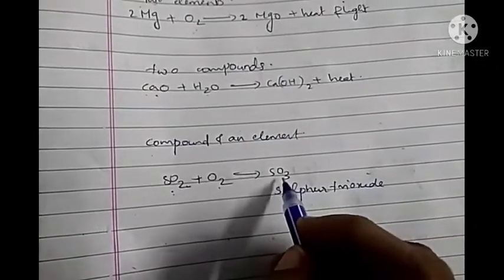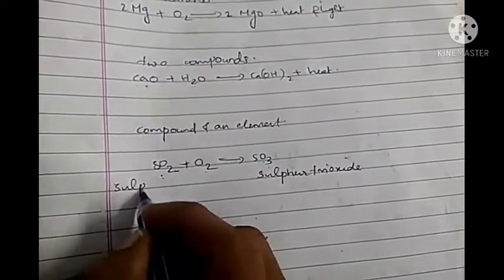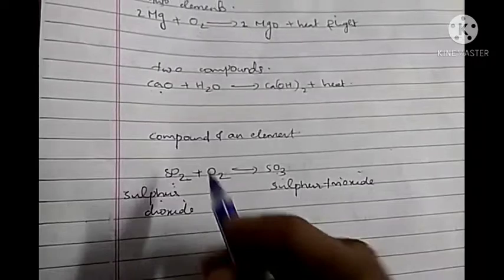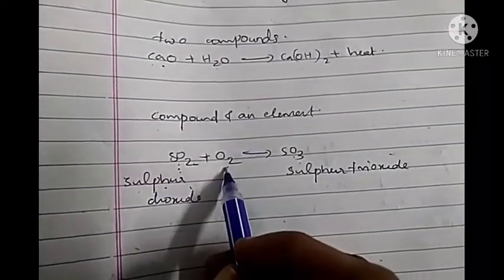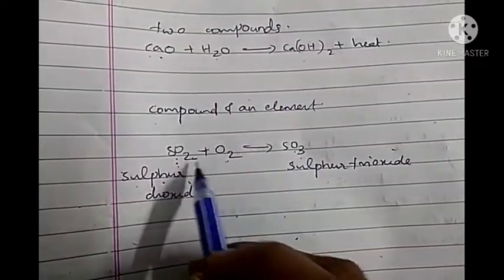Tri means 3. So this is sulfur trioxide and this is sulfur dioxide. One compound is combining with one element and we are getting another compound. This can also be called a combination reaction.